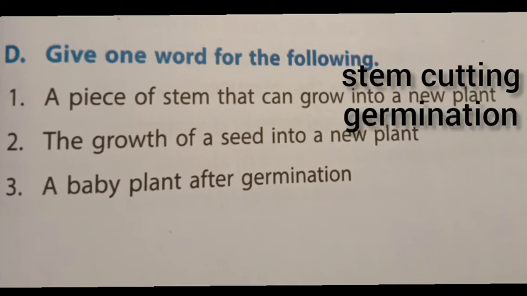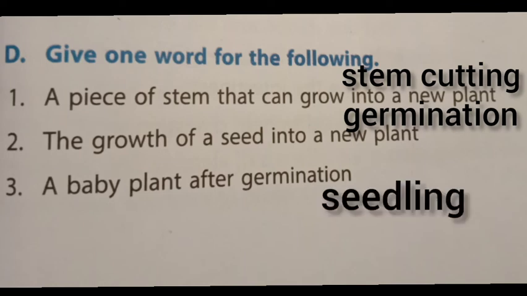Answer is germination. The growth of a seed into a new plant is called germination. Third question, a baby plant after germination. What is the answer? Yes, it is seedling. A baby plant after germination is called seedling. A baby plant inside the cotyledon is called embryo. So here the answer is seedling.